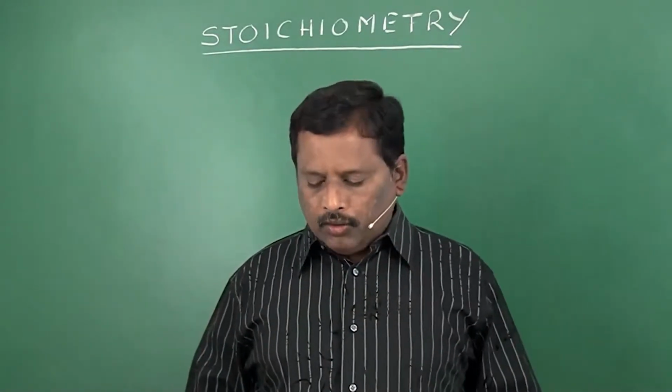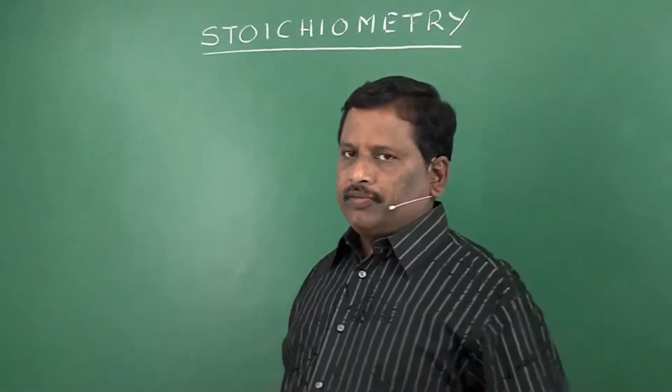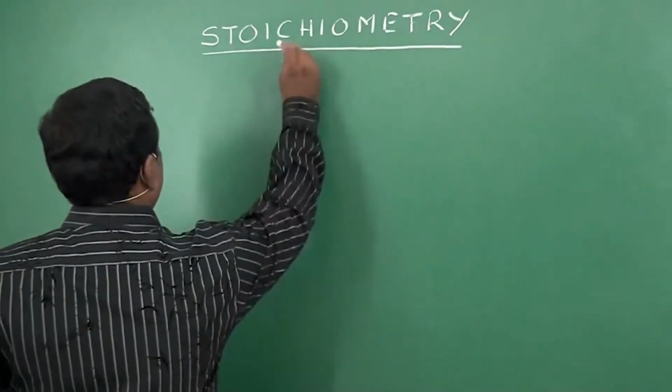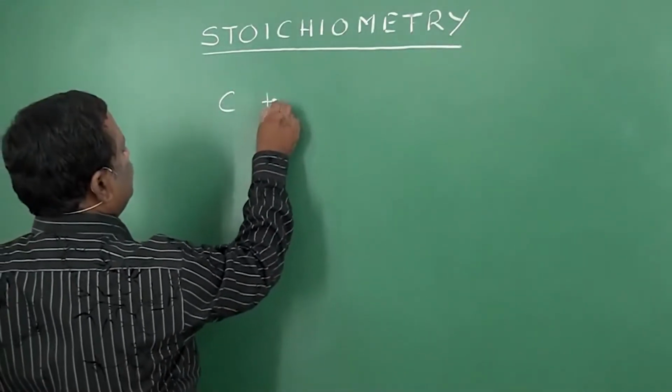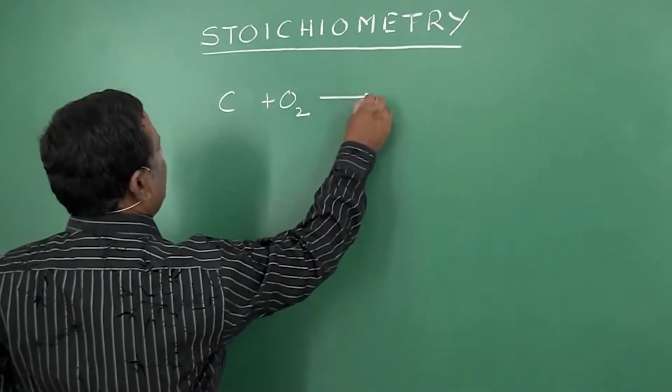For example, now I am taking a simple equation. Carbon, when burned in the presence of oxygen, gives us carbon dioxide.